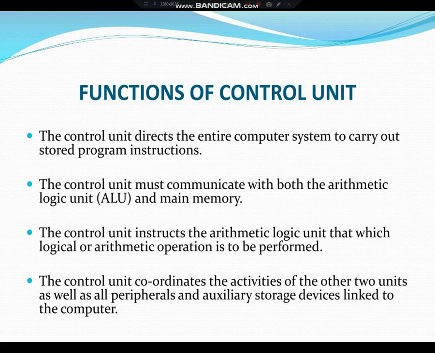Then we have over here the functions of the control unit. As I said earlier, the control unit directs the flow of data, and it communicates with the arithmetic logic unit and main memory. So the whole direction is given by means of the control unit. It is going to decide which operation happens, whether the data is to be sent to the arithmetic logic unit or to the memory unit. Also, whether the data has to be sent to the output unit as per the requirement of the user is evaluated by the control unit.